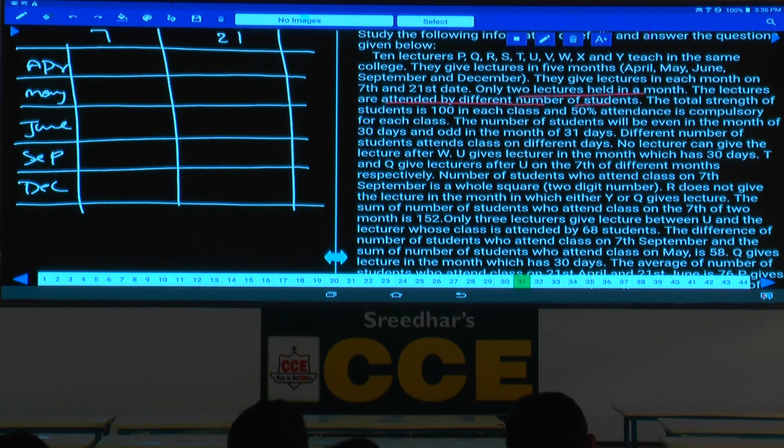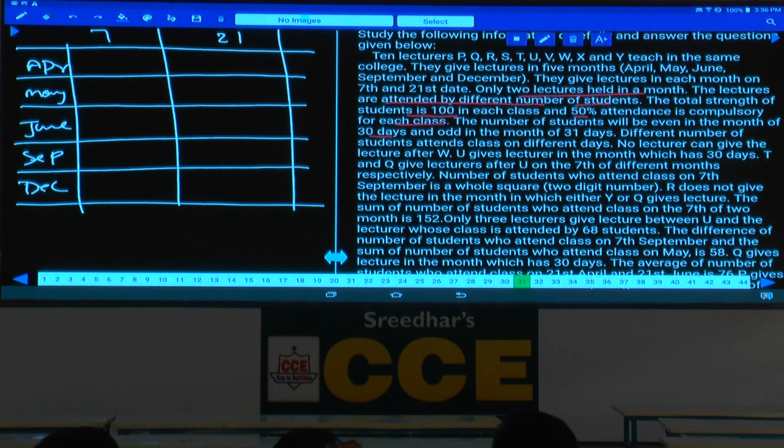That means no 2 lectures will have the same number of students. If in one of the lectures there are some 80 students, in none of the other lectures there must be 80. That means this must be different. The total strength of students is 100 in each class and 50% attendance is compulsory. That means at least 50 students were present. The number of students will be even in the month of 30 days.